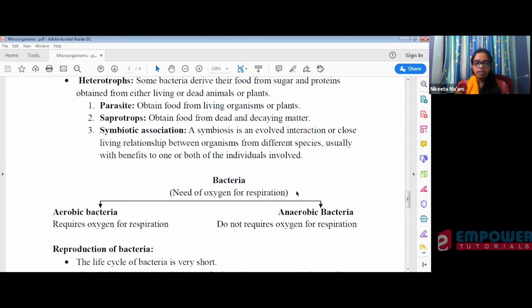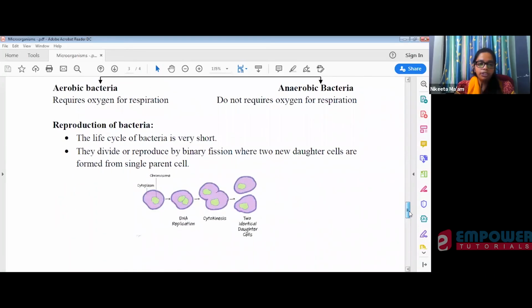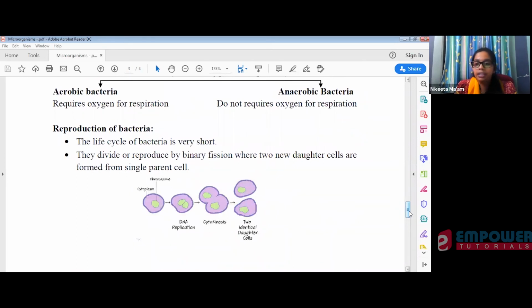So write it down in this form. No need to write much, just remember that aerobic bacteria are the bacteria which require oxygen, and anaerobic bacteria are bacteria which do not require oxygen for respiration. Okay, understood? Now we will proceed to the reproduction of bacteria. How do they multiply actually?